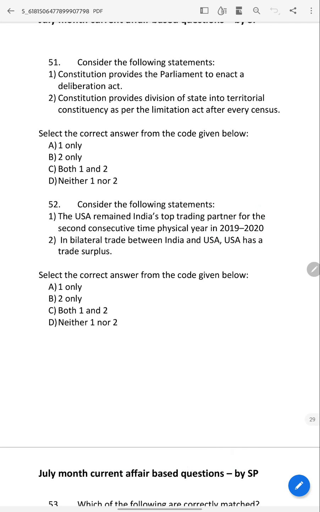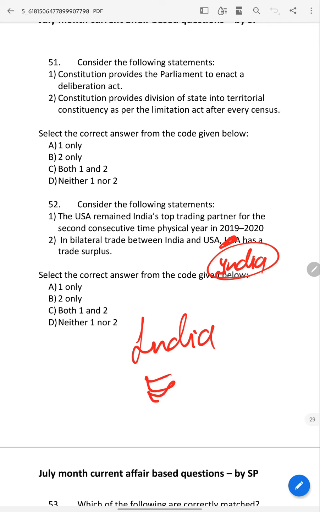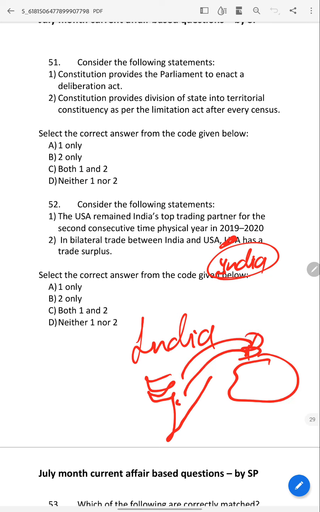So now, this is wrong, which is India. Surprisingly, it is India. India has trade surplus. Means India is exporting a lot of products to USA, and USA is exporting very few products.